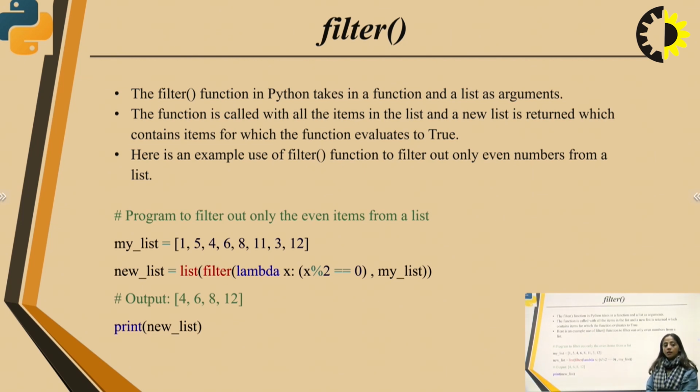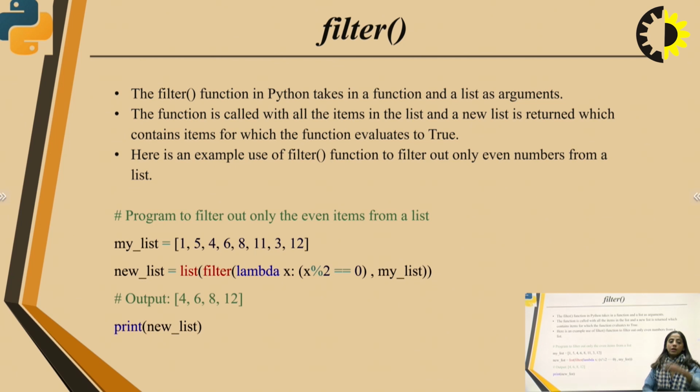For example, there is a list called mylist which contains random numbers, odd numbers and even numbers, both are there. Now what we will do, we will create a new list which filters out the even numbers from the above list.